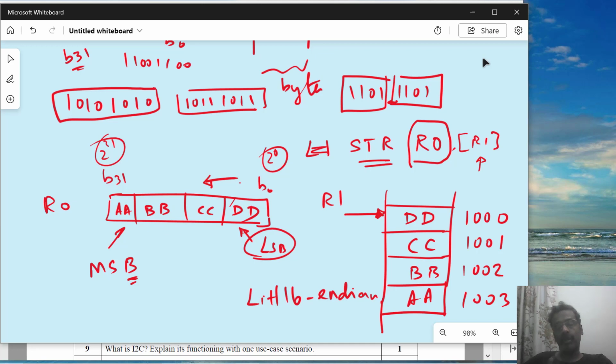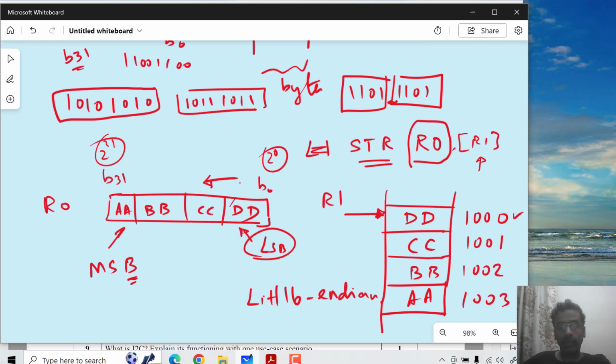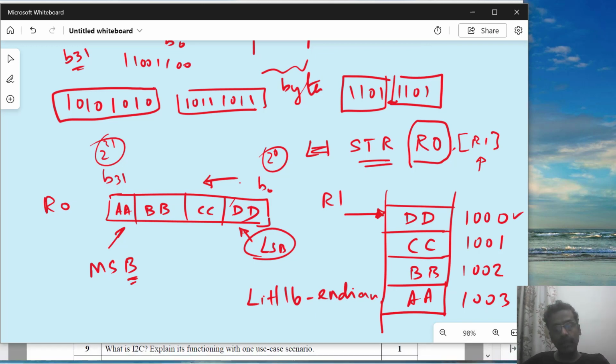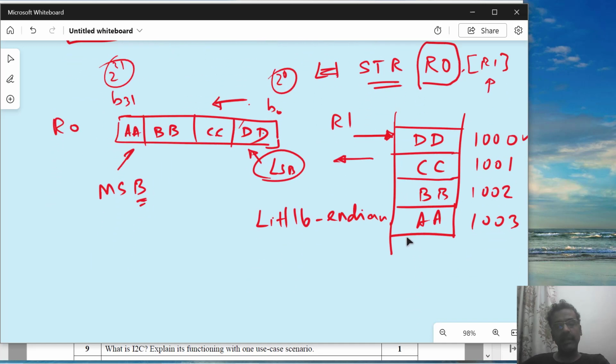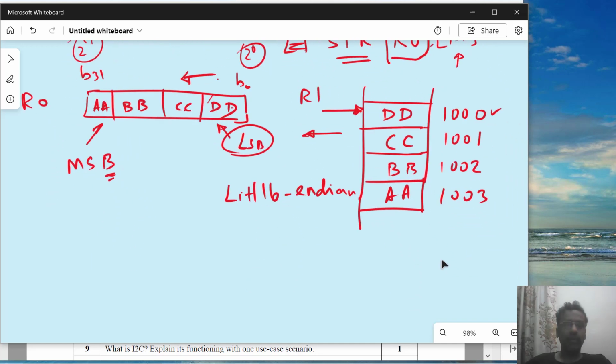And how do I start? I start from the location 1000, whatever I want to store. Now, when I am writing into memory in this order, I should also make sure that I read it in the same order. So when I am reading from this location, DD will come and sit here, CC will come, BB here, and AA. So what I wrote into the memory, I get back the same location, same values into the register. It should come back to the same location. Otherwise, I will be doing it wrongly.